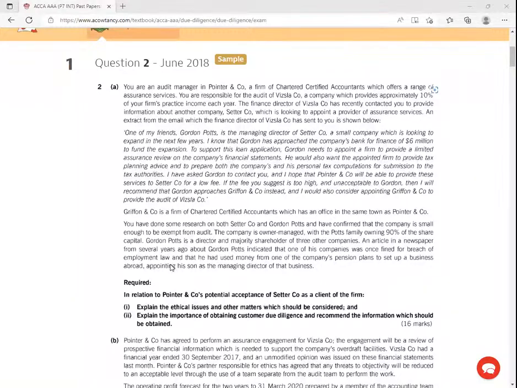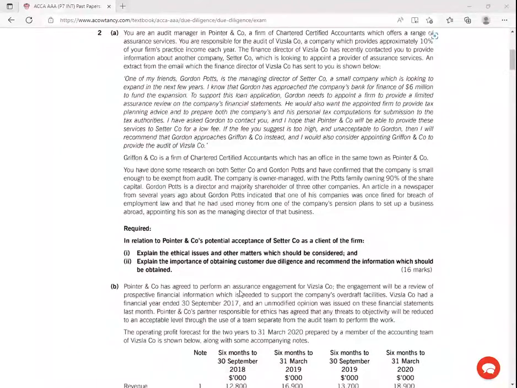Imagine setting up a business abroad and using money of retirees, pension money. You're taking this money abroad. So chances are, when you hear this kind of an arrangement, there could be a possibility of money laundering. Run away from this business. Run away. Appointing his son as the managing director of that business. So in relation to the appointer and the company's potential acceptance of Theta Company as a client of the firm, explain ethical issues and other matters which will be considered.